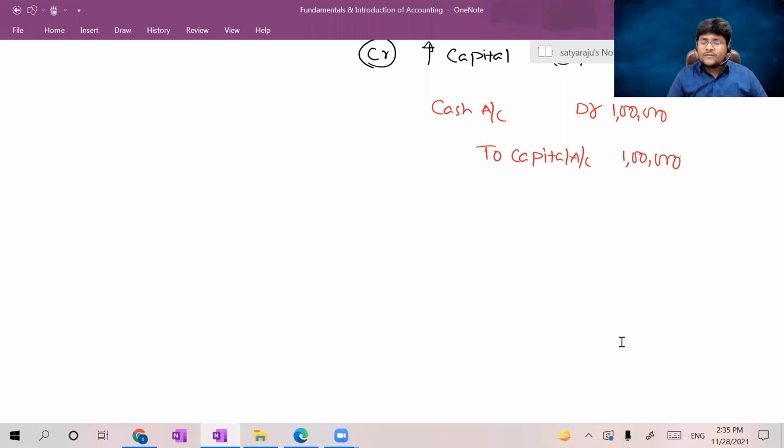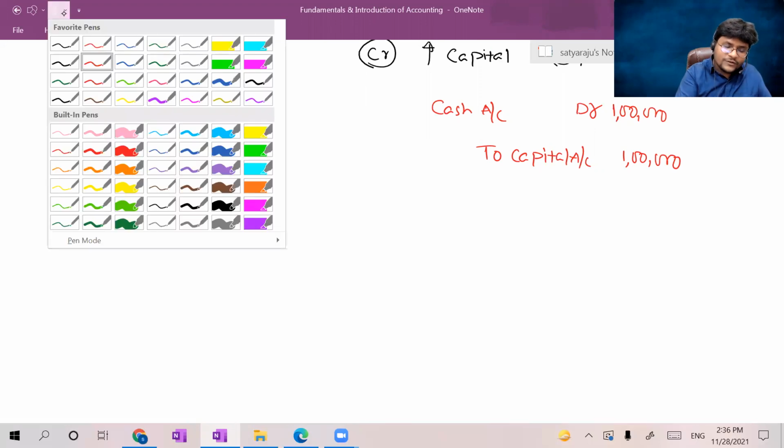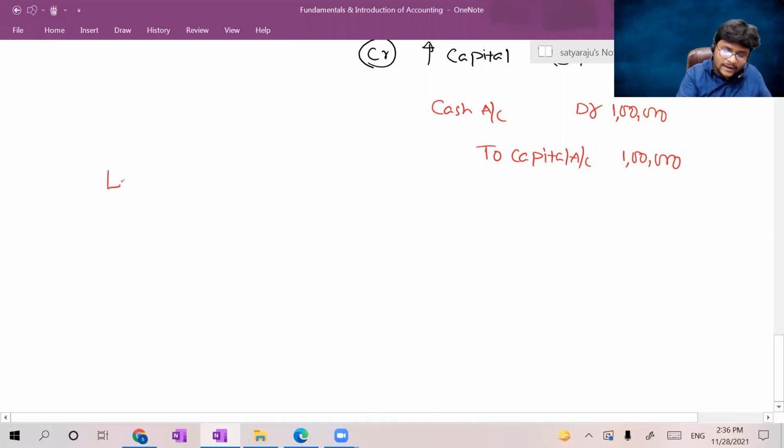Now my next objective is to summarize the information which was written in the book, the so-called journal. I need some summary information. That's why I will classify the accounts which were recorded in the journal in another book, which is known as the ledger. Now all of you concentrate. My next objective is classifying the journal entries which were recorded in the journal.